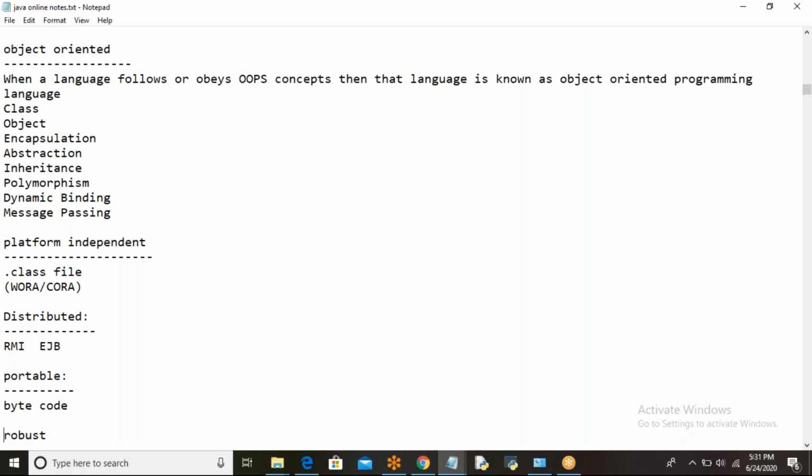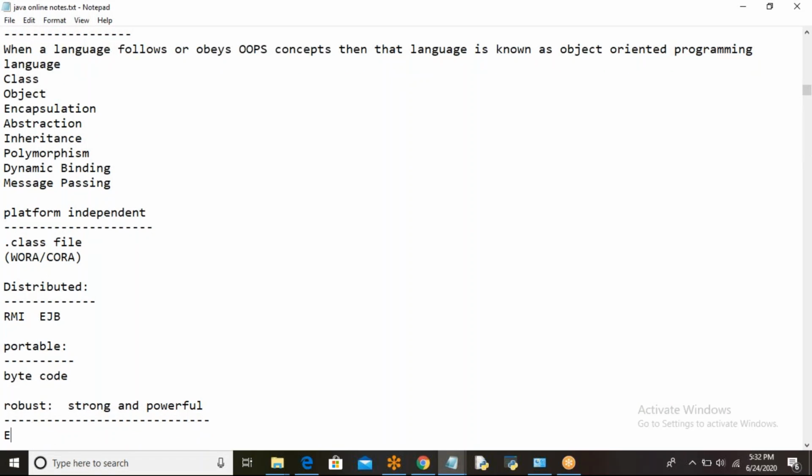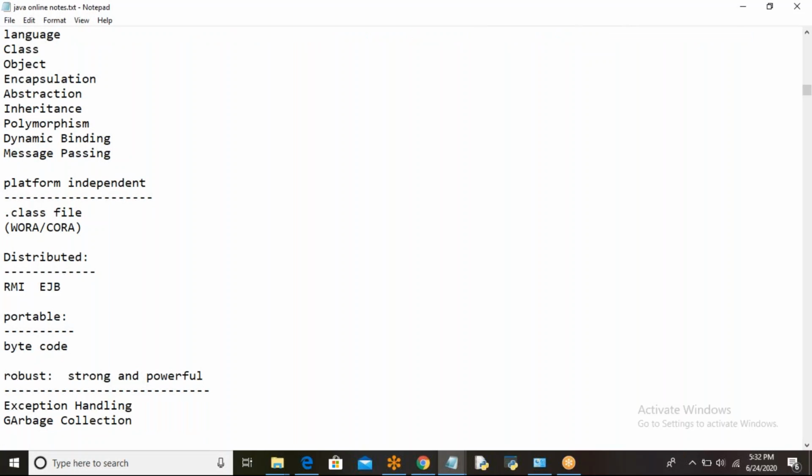And next one is robust. Robust means what? Strong and powerful. How is Java strong and powerful? Because of two features. One is exception handling, another one is garbage collection. I said already, right? Garbage collection feature and exception handling.